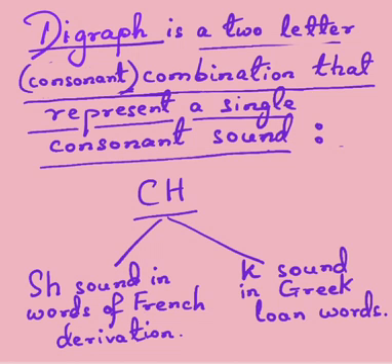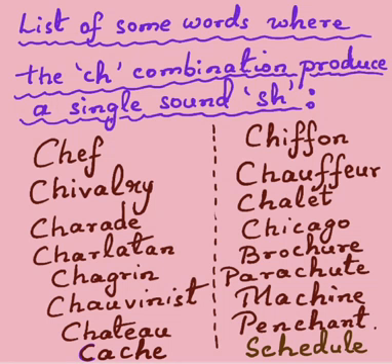The sh sound is to be found in words that have been borrowed from French and have become a part of the English language. And the K sound is found in Greek loan words, that is, in words which have been borrowed from Greek and have become a part of the English language. Now, let's look at this list of some words where the CH combination produces a single sound, sh.